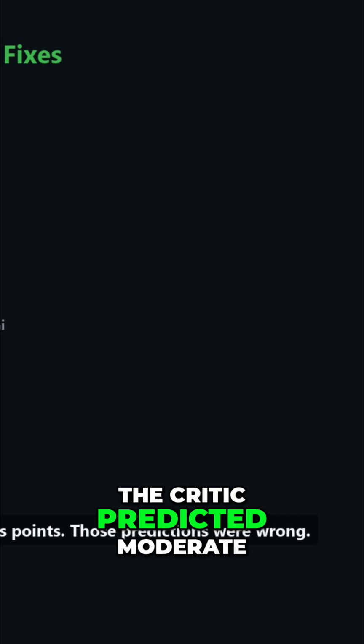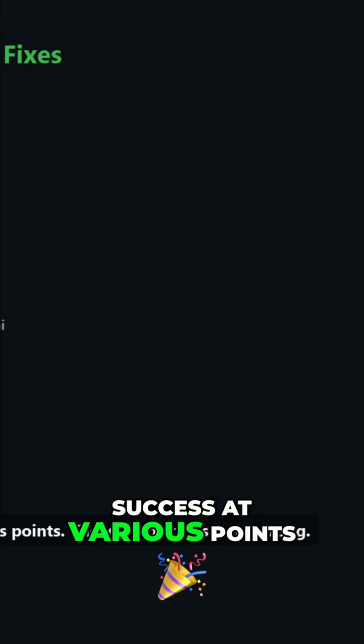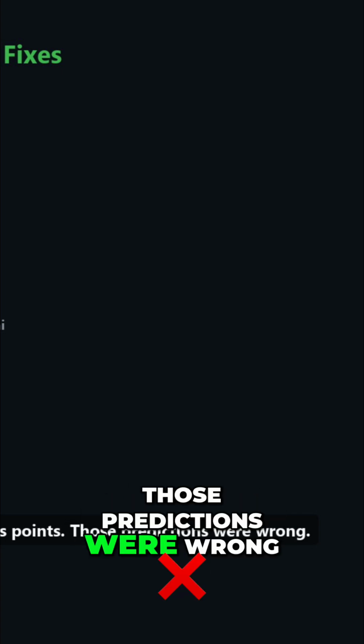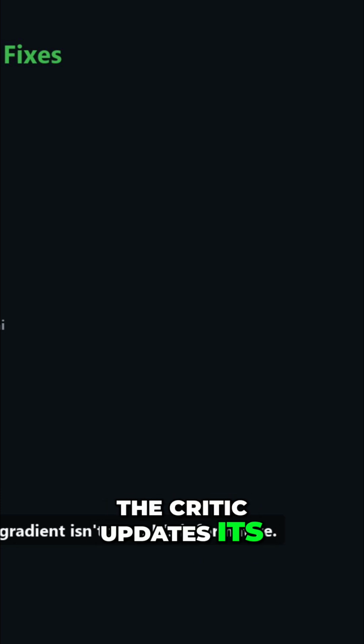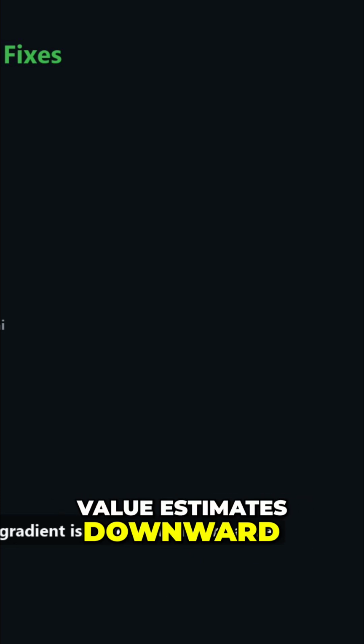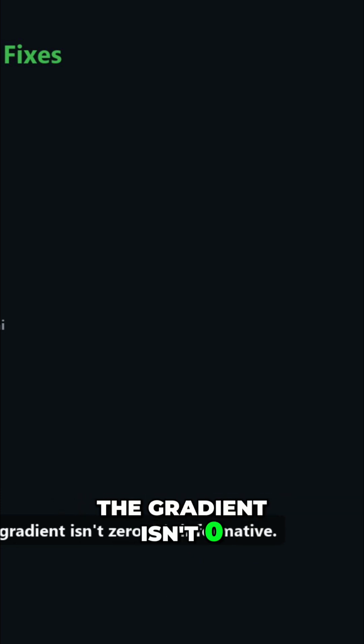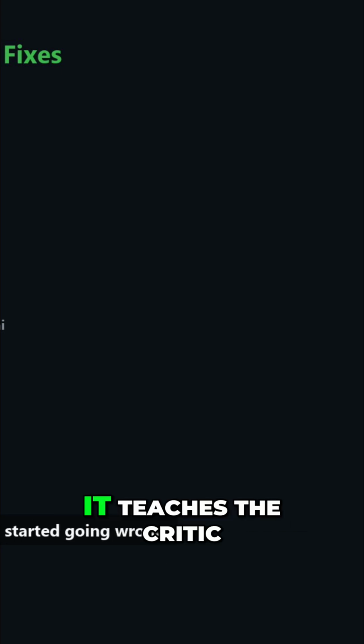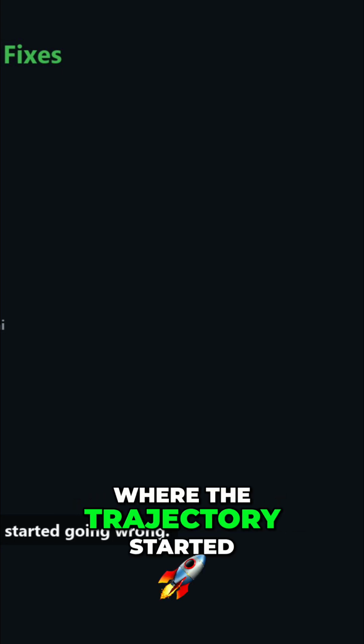The critic predicted moderate success at various points. Those predictions were wrong. The critic updates its value estimates downward. The gradient isn't zero, it's informative. It teaches the critic where the trajectory started going wrong.